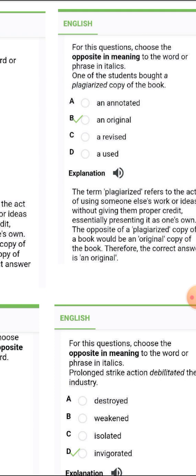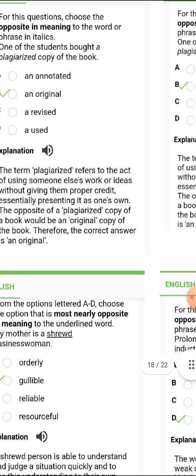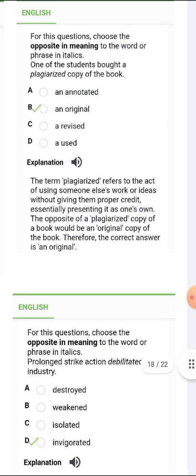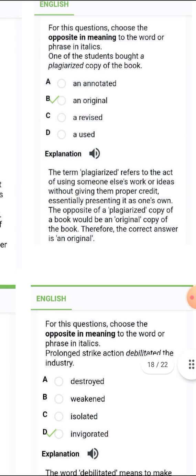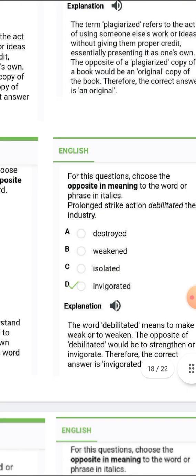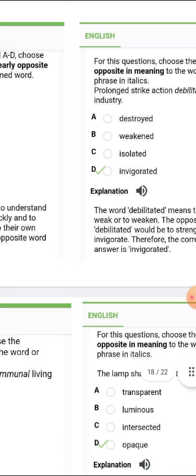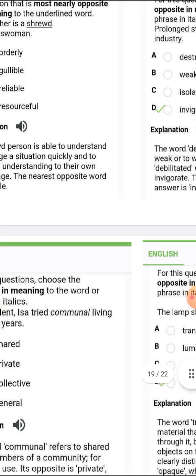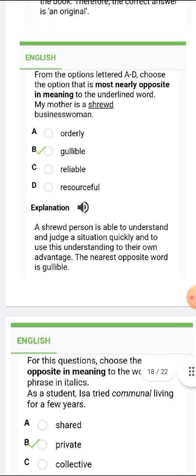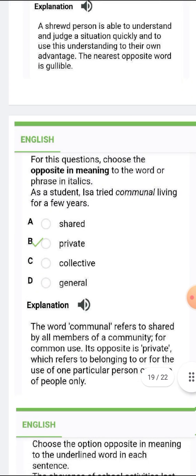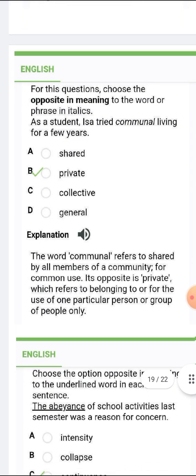The next one repeated the same thing here. That simply means Jamb repeated a question the next year. So let's go to the next one, which is debilitated. Debilitated is also known as invigorated. We have done this in the previous session, so go out there and check the video, you'll see it.